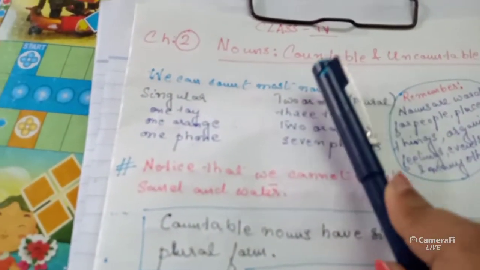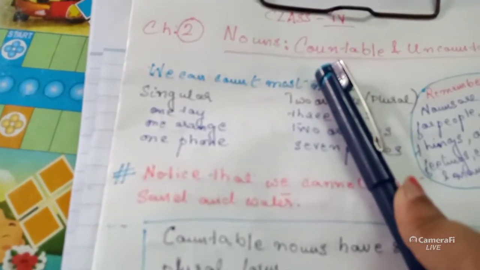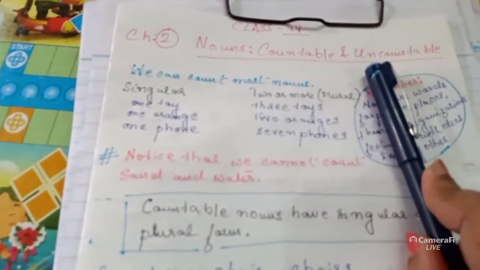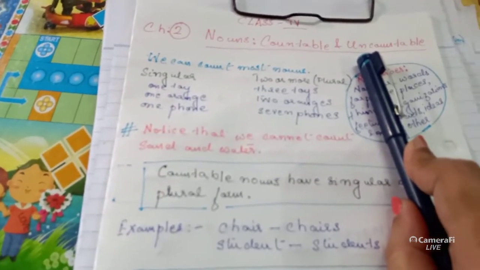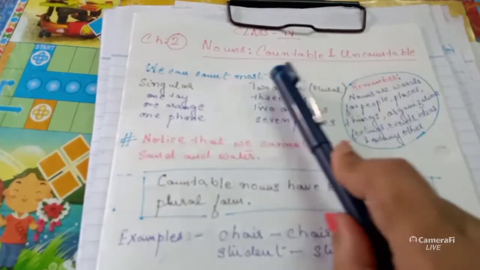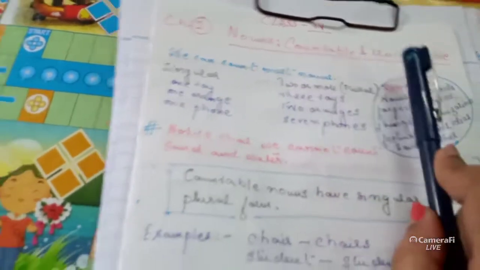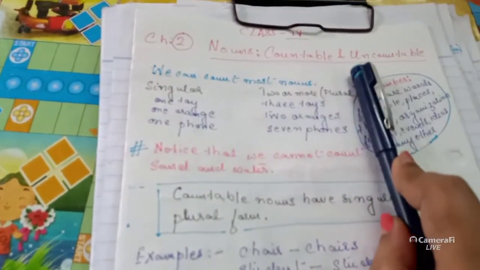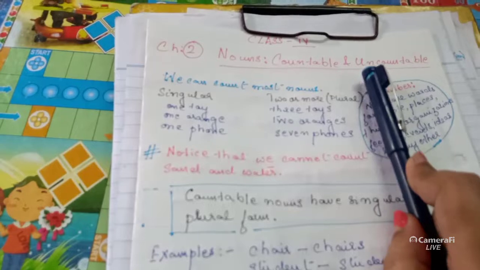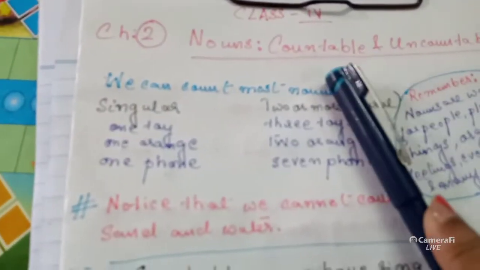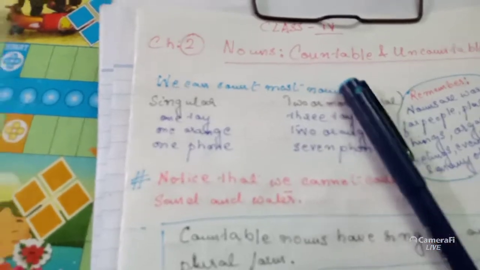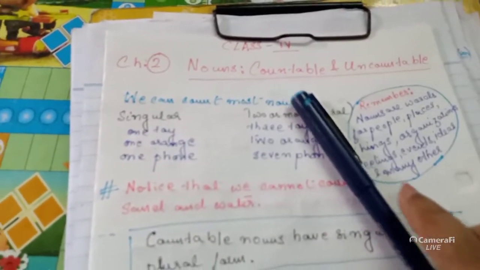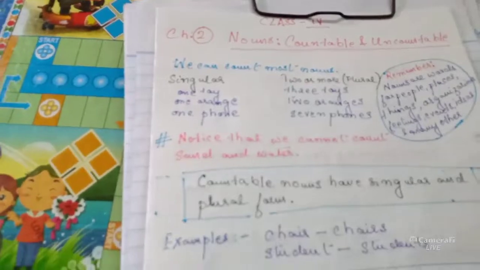Countable means nouns that can be counted, and uncountable nouns means nouns that cannot be counted.